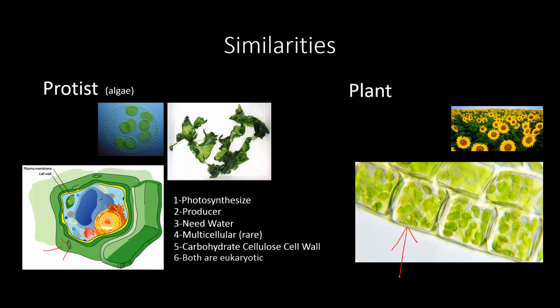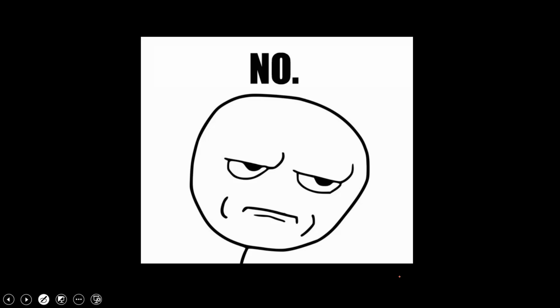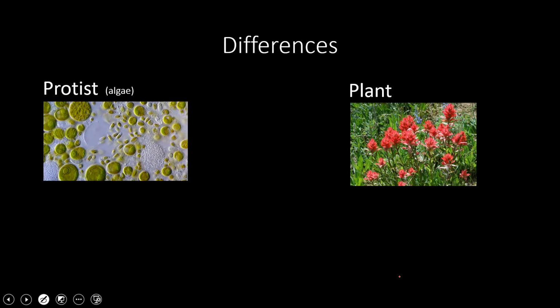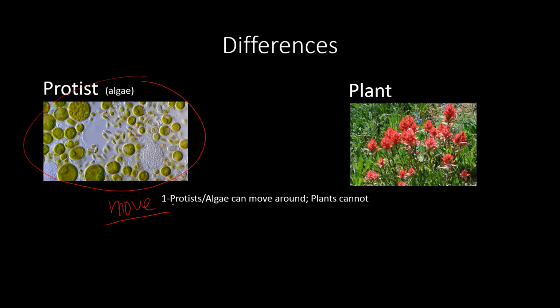Well, because they have so many similarities, you may be wondering, why aren't protists, especially algae, basically plants then? Well, algae are not plants. There are some distinct differences that separate the two. The most obvious difference is that protists and algae can both move, as we can see in the video here.